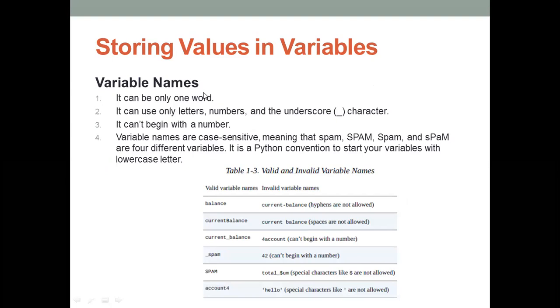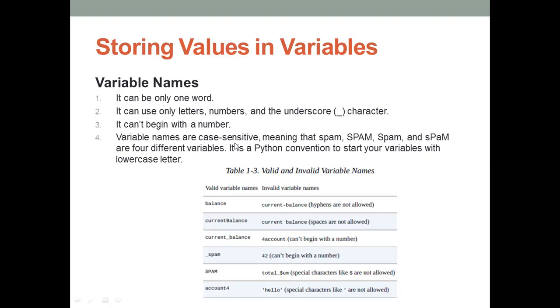So next, this one is how to name the variables. I already told you, it can be only one word. Your variable name can be only one word. It can be only letters, numbers and the underscore character. For naming variables you can use letters, numbers and the underscore symbol, but it can't begin with a number. Your variable name can't begin with a number. It may be alphanumeric: start with alphabets, and after that you can add numeric characters, for one word, but it should not start with a number.